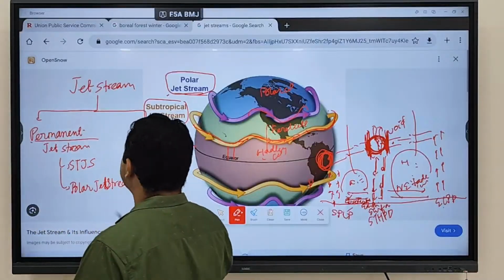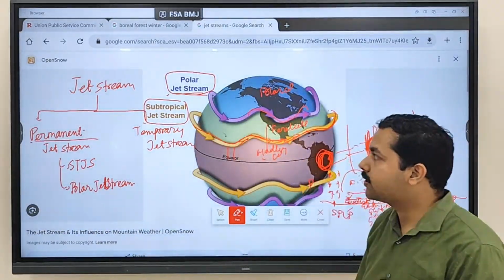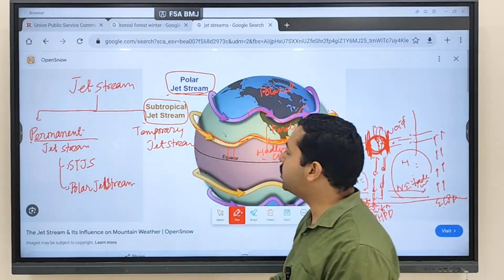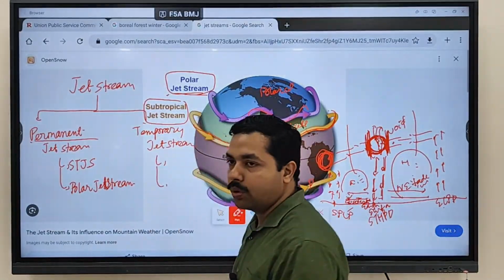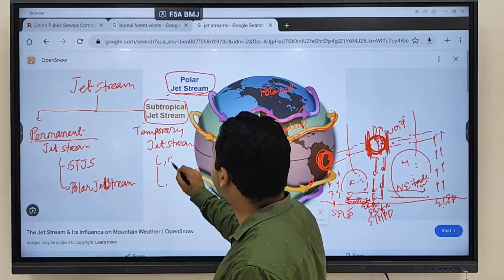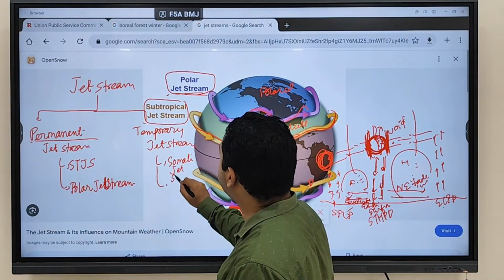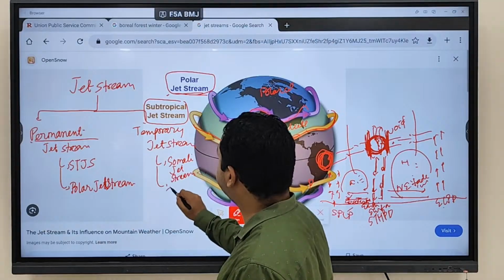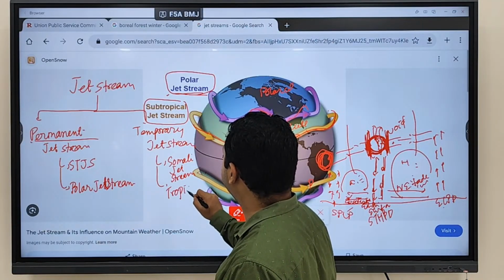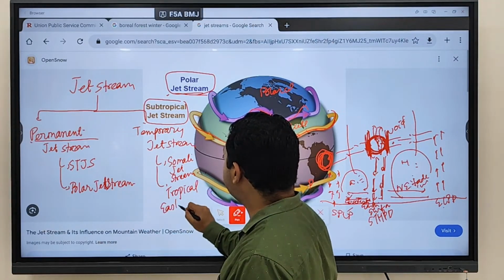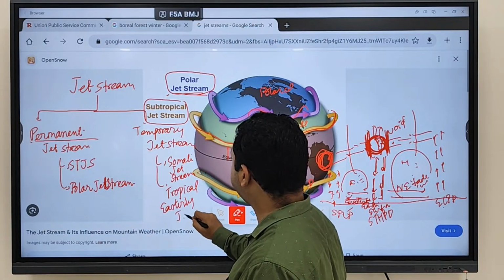So subtropical jet stream and polar jet stream, these are the permanent jet streams. What are the temporary jet streams? You have the Somali jet stream and the tropical easterly jet stream.